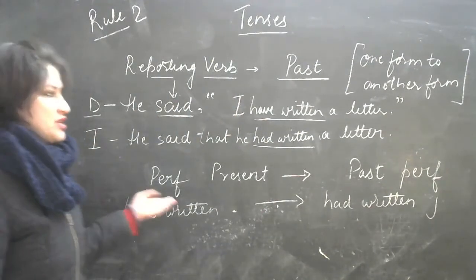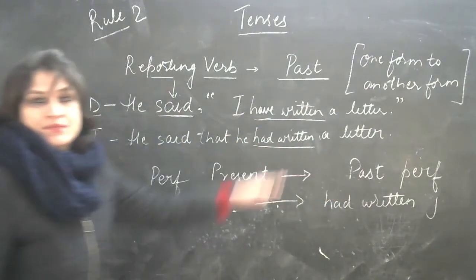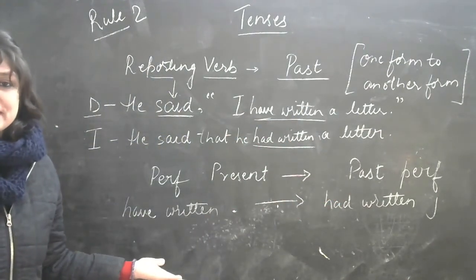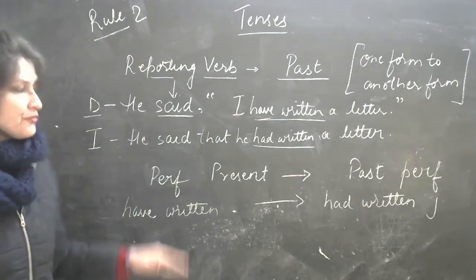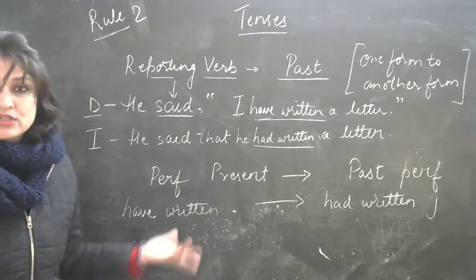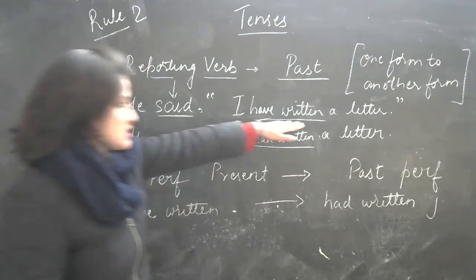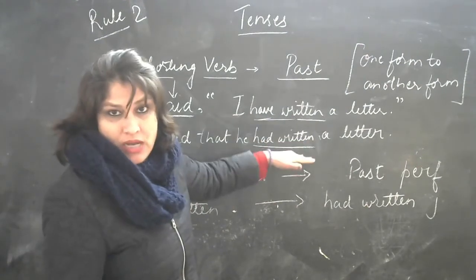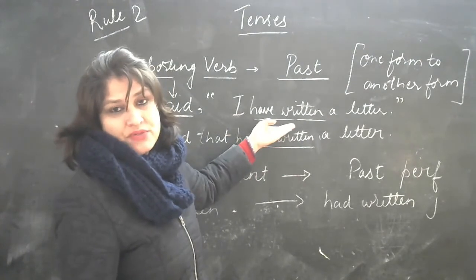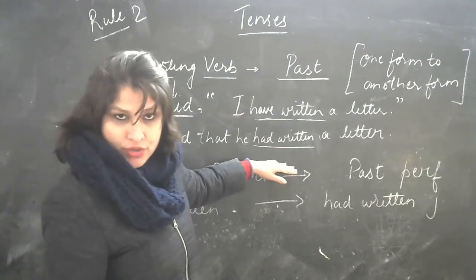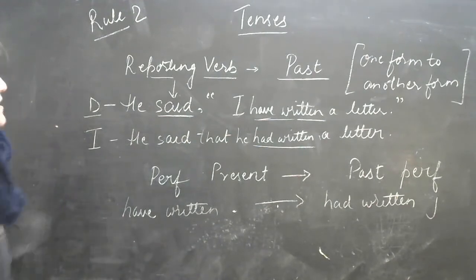Present perfect will change to past perfect. I hope this rule is also clear. Please do not confuse yourself, but go through these rules. We are talking about tenses given in this part. How you change it: if it is like this, you change it back to this. If it is like this, you change it back to this one. Right?